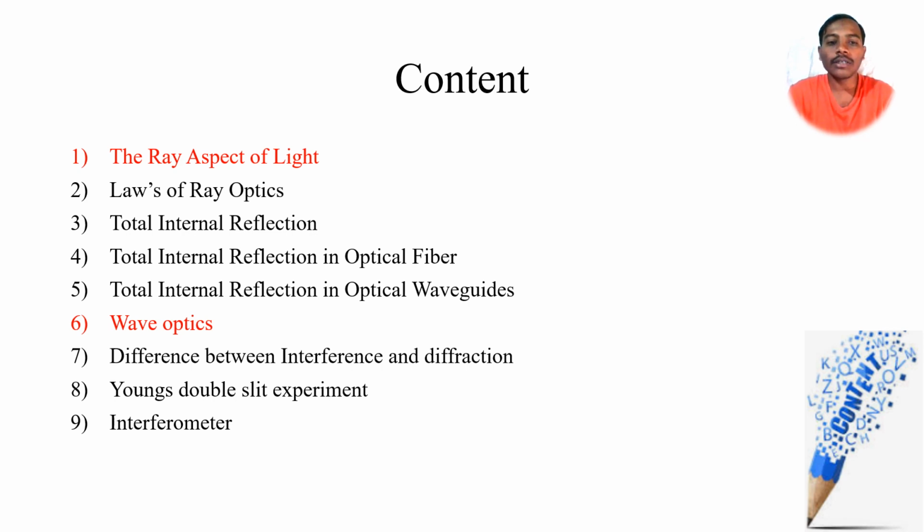After that, if we assume that light is in the form of a wave, we'll see some concepts like the difference between interference and diffraction, as well as how Young did the double slit experiment to prove those things. We'll also see in detail what is meant by an interferometer and what kind of applications it has. Those things we'll see in this section.